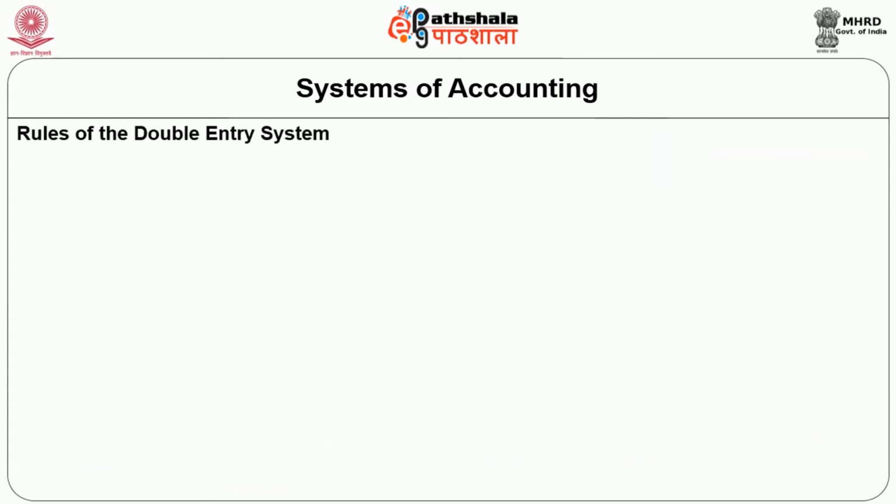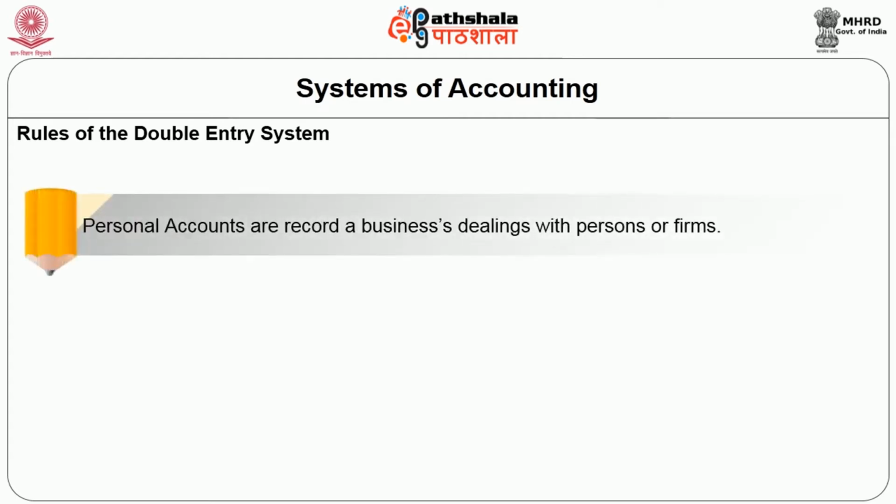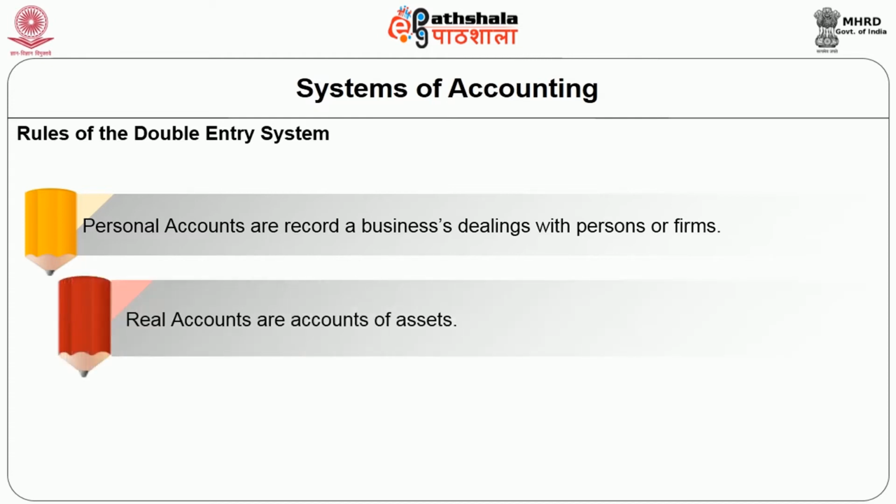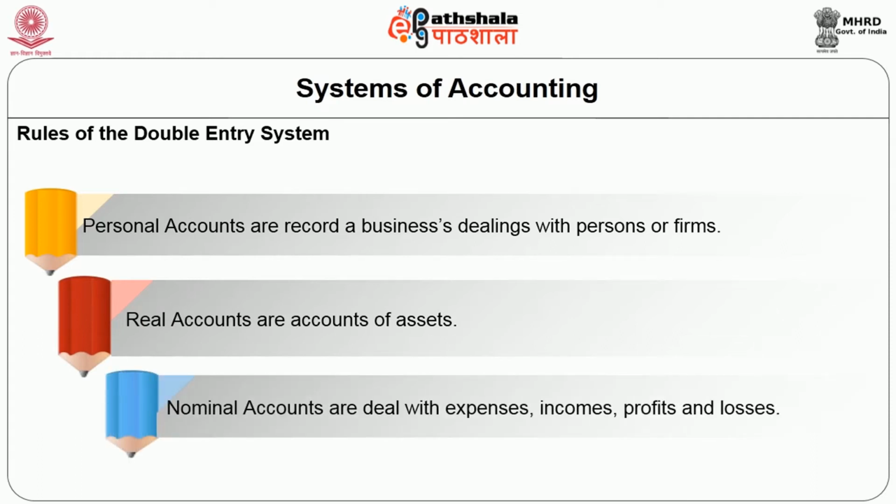Rules of the double entry system. There are separate rules of the double entry system in respect of personal, real and nominal accounts. The personal account means those accounts which record business dealings with persons or firms. The real account contains the accounts relating to assets. Nominal account deals with expenses, incomes, profits and losses.